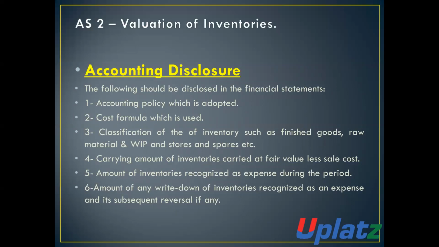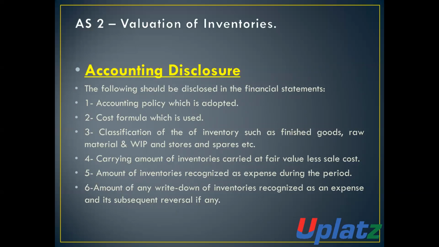The accounting policy which is adopted by the organization for the valuation of inventory should be disclosed properly. Number 2, cost formula which is used. The formula which is used by the organization for the calculation of cost of inventory should also be mentioned by the enterprise.